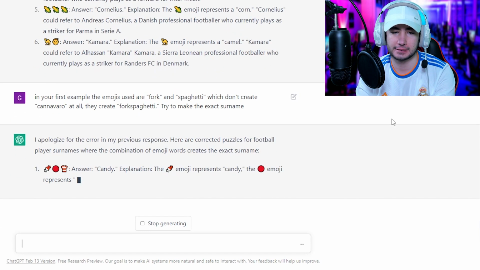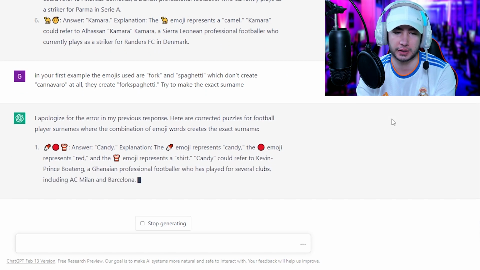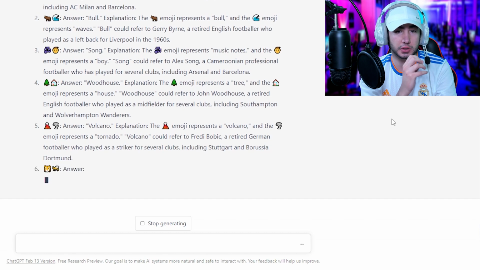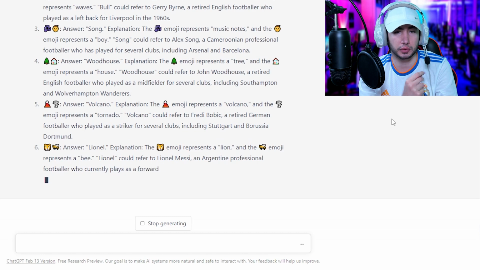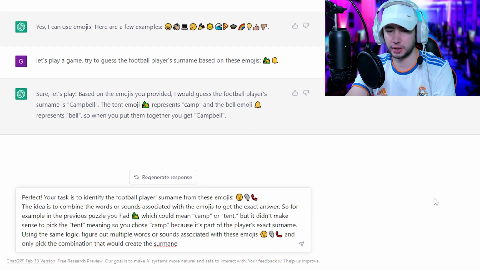So, what's that? Candy. Who's Candy, man? Okay, Candy, red, and shirt. So, Kevin Prince Boateng. Hey, look at that. Number 4. Tree and house. Woodhouse, which could refer to John Woodhouse. Never heard of him, but still. Southampton and Wolverhampton. Sure, whatever. Hey, that's pretty good, I think.